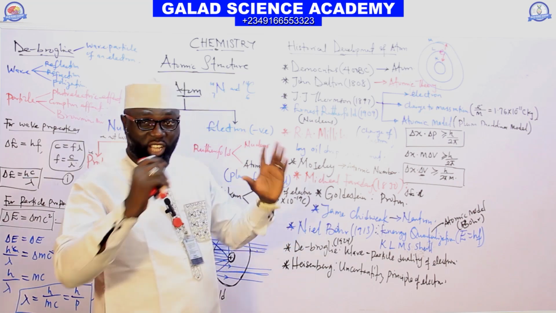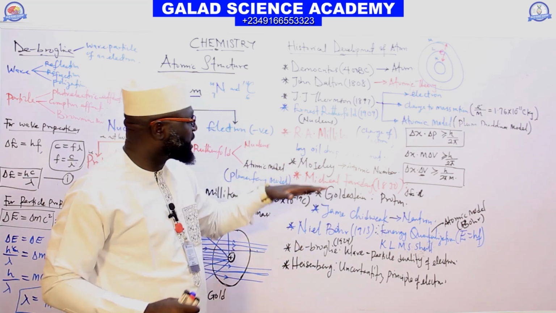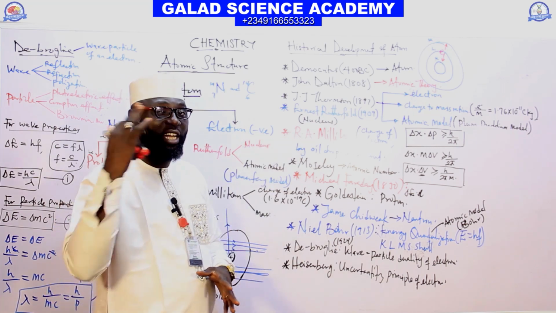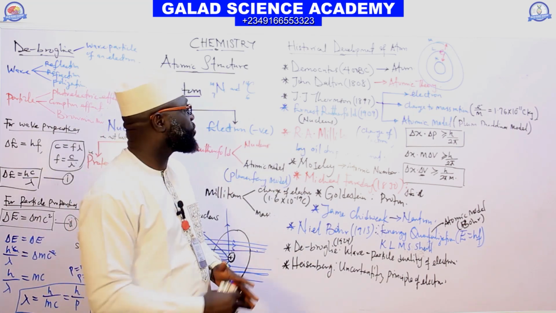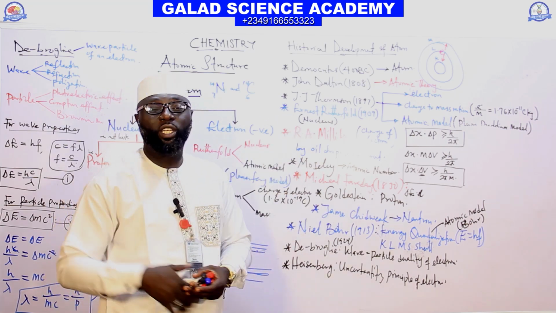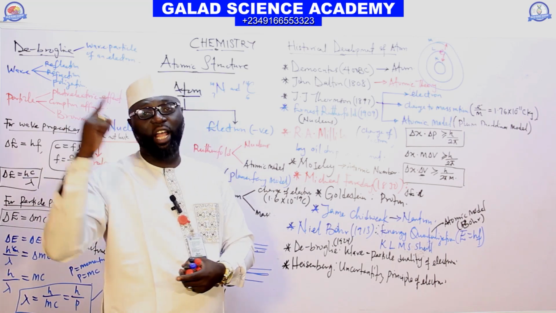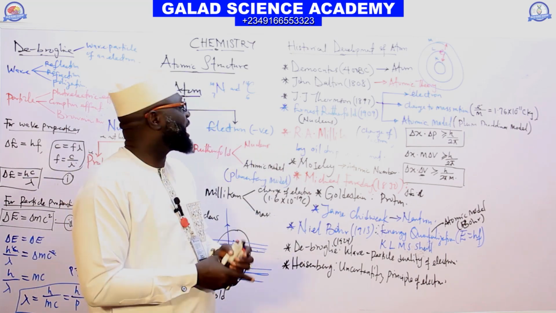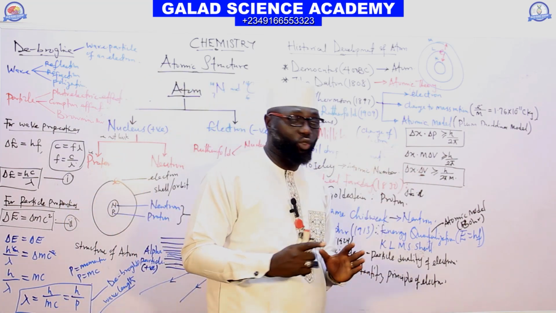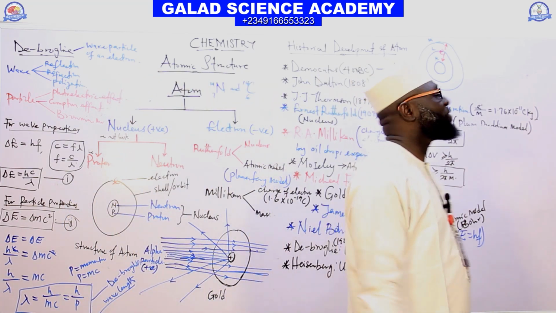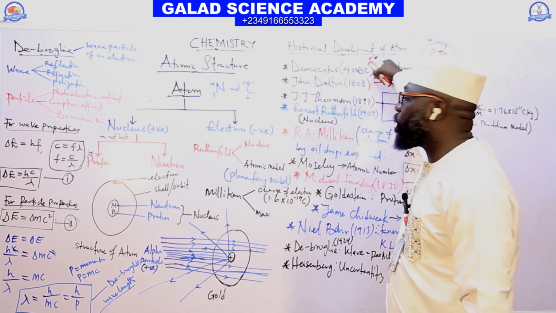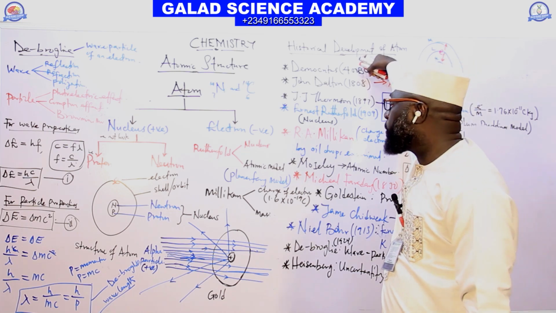Michael Faraday discovered the electrical behavior of an atom. Moseley discovered atomic number. R.A. Millikan discovered the charge of an electron as well as the mass of an electron. Ernest Rutherford discovered the positive central nucleus of an atom by using the scattering experiment. J.J. Thomson discovered the electron and the charge to mass ratio, while John Dalton discovered atomic theory, but Democritus is the one that introduced the atom to us in the 400 years before Christ.